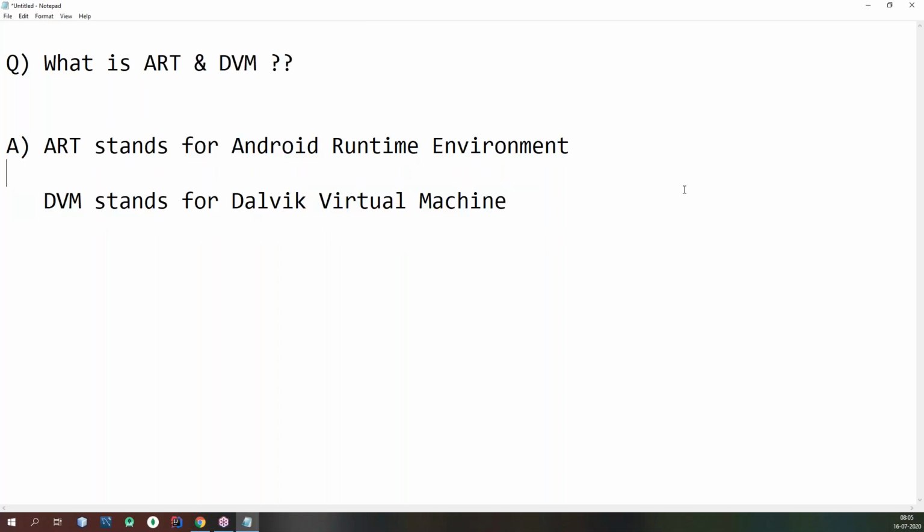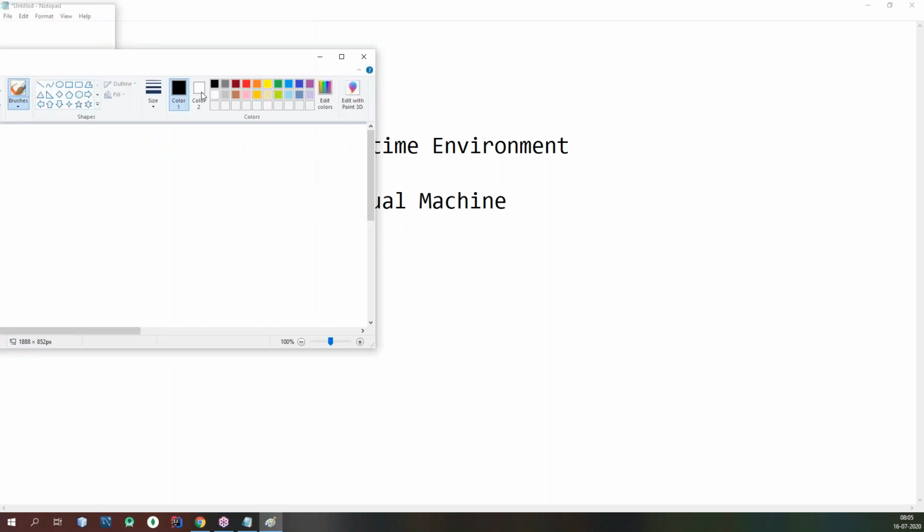That intermediate code is taken care of by your runtime to convert into machine code or binary code instructions that are understandable by your processor. Okay, got it, guys? So this is a general terminology in every programming environment. I just want to recollect your concepts.